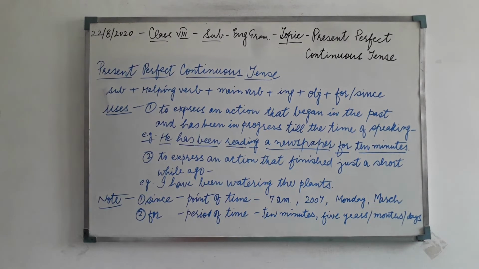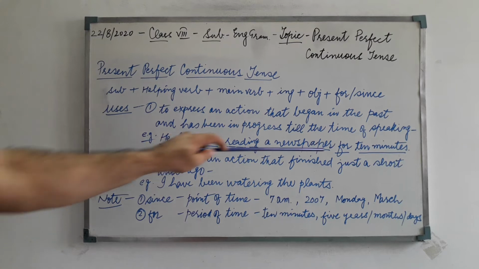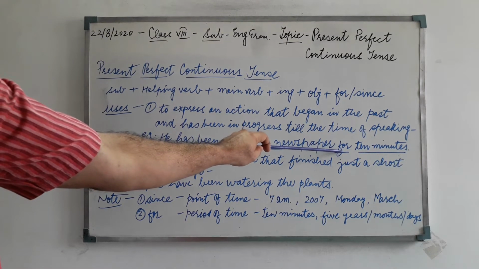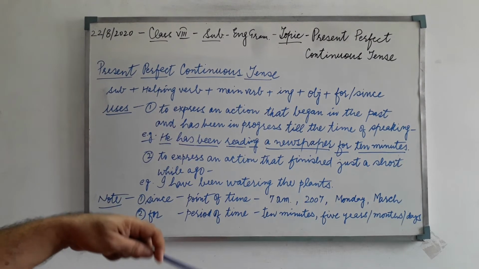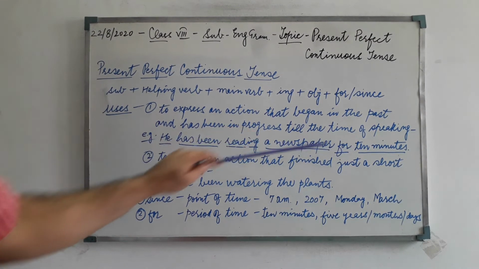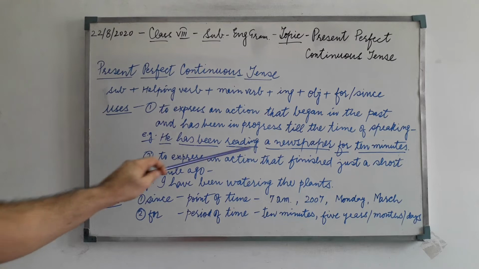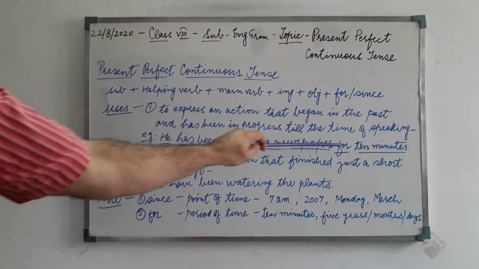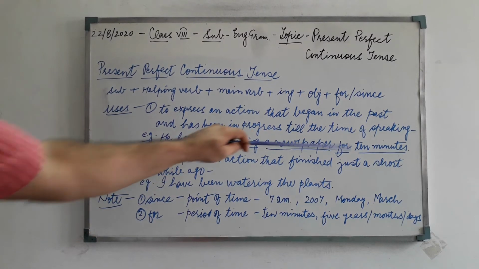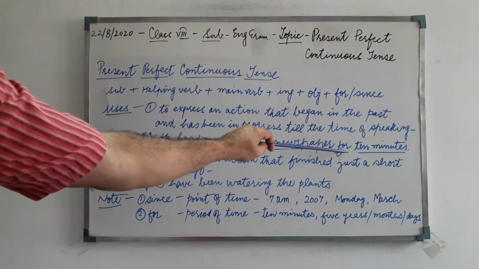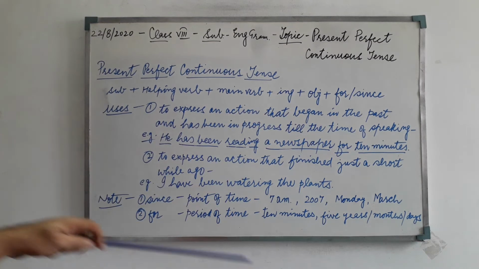For 10 minutes. And suppose an exact time is mentioned, for example 6 o'clock, then we should write since here. It will be like this: he has been reading a newspaper since 6 o'clock. So since is used for a point of time or exact time.